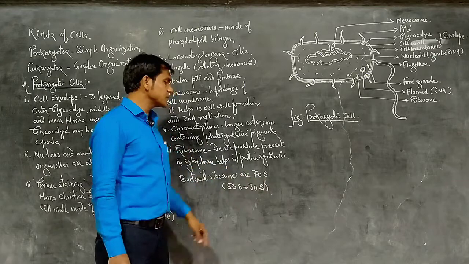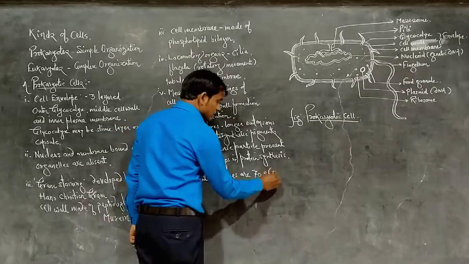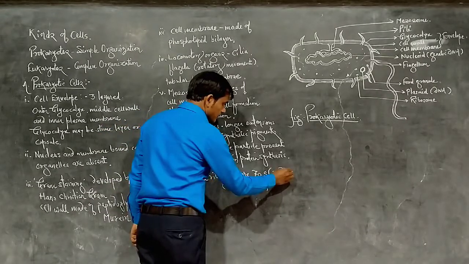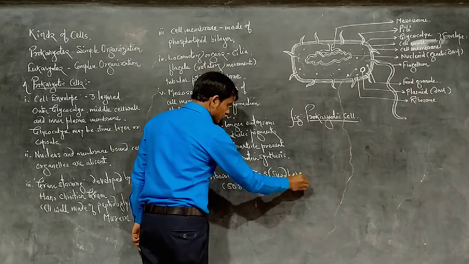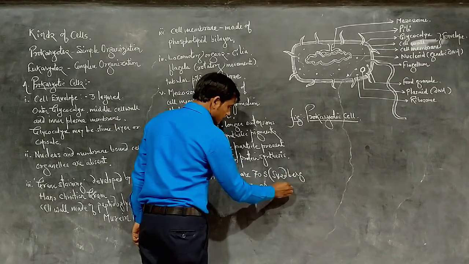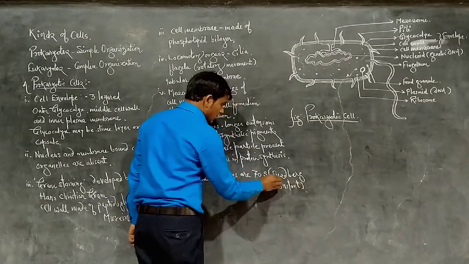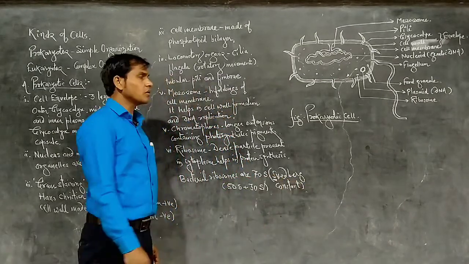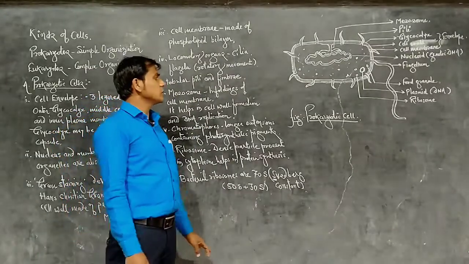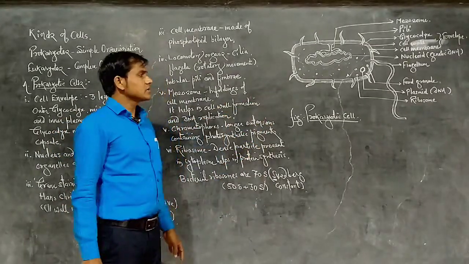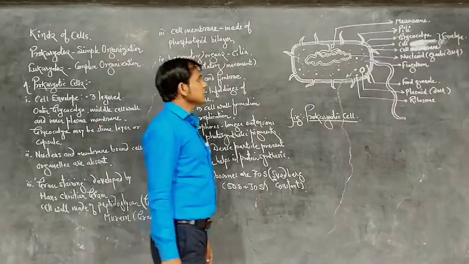Here S stands for the Svedberg constant. So this is about the prokaryotic cell, the structure of the prokaryotic cell.